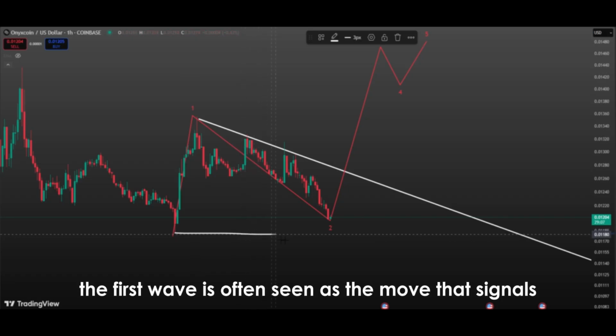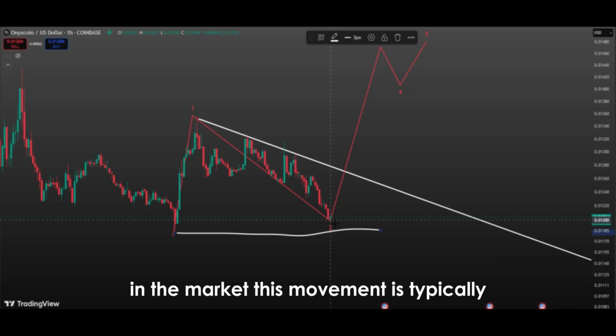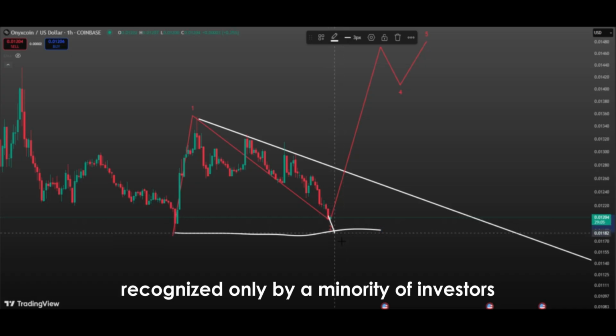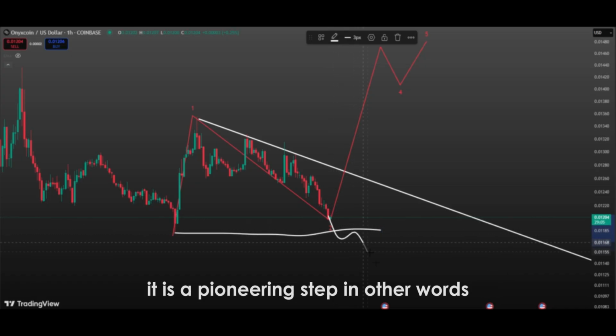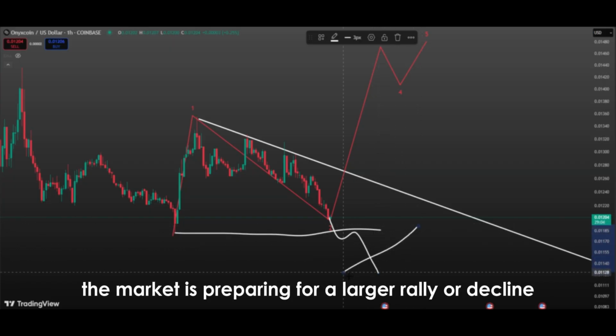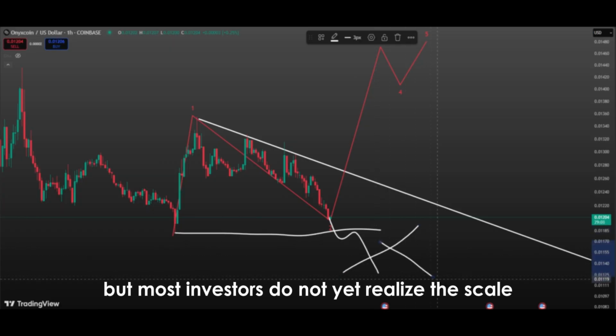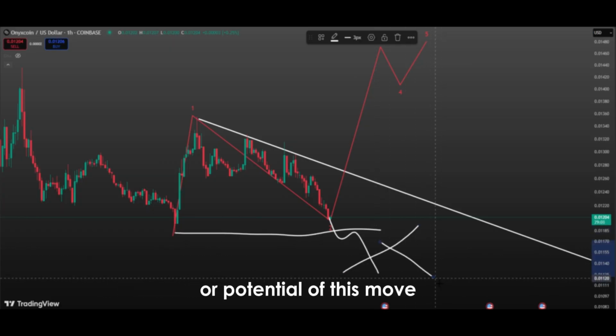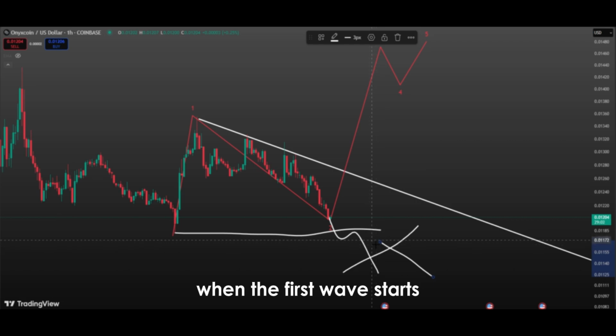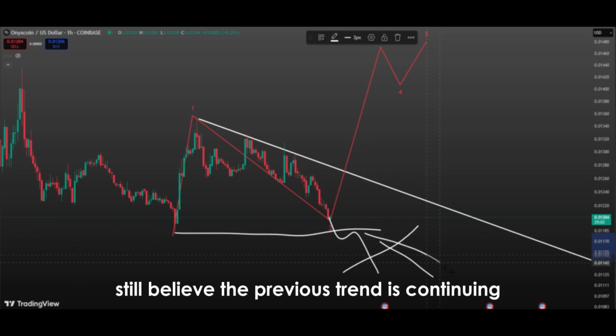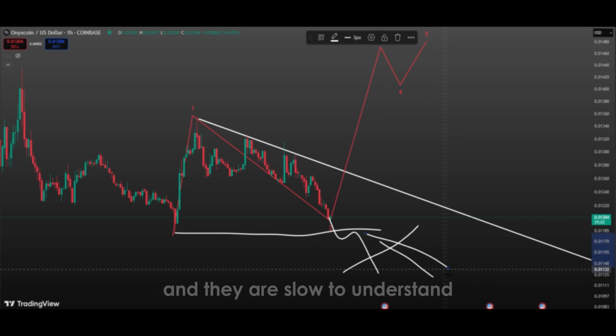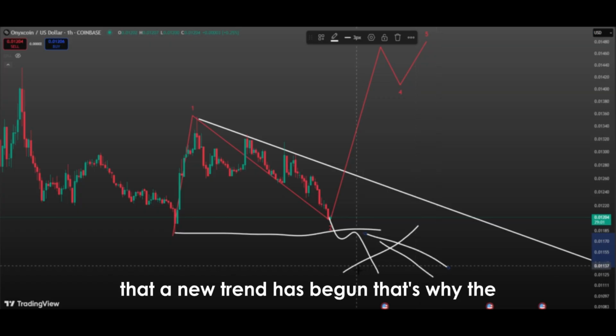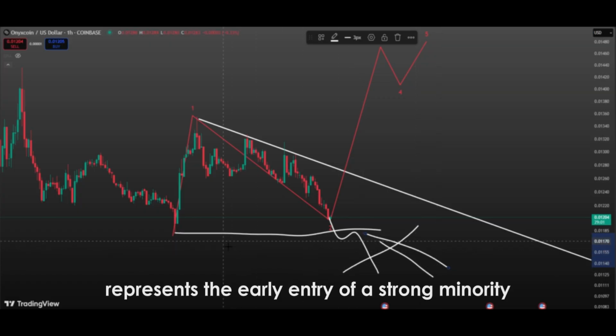First of all, the first wave is often seen as the move that signals the beginning of a new trend in the market. This movement is typically recognized only by a minority of investors. It is a pioneering step. In other words, the market is preparing for a larger rally or decline, but most investors do not yet realize the scale or potential of this move. When the first wave starts, the majority of market participants still believe the previous trend is continuing, and they are slow to understand that a new trend has begun. That's why the first wave represents the early entry of a strong minority.